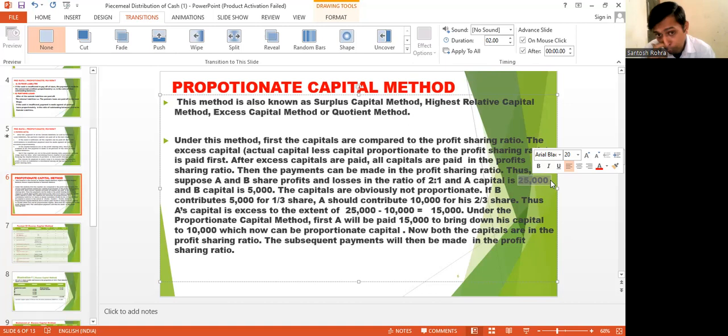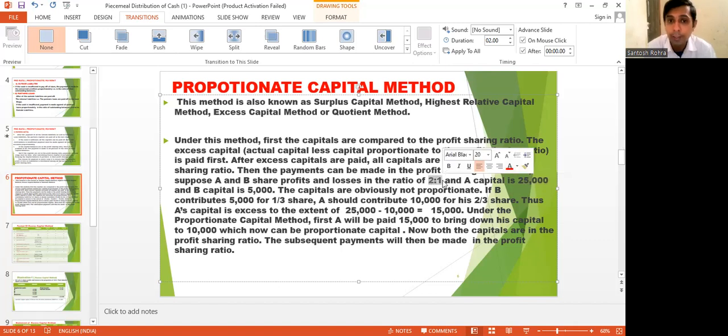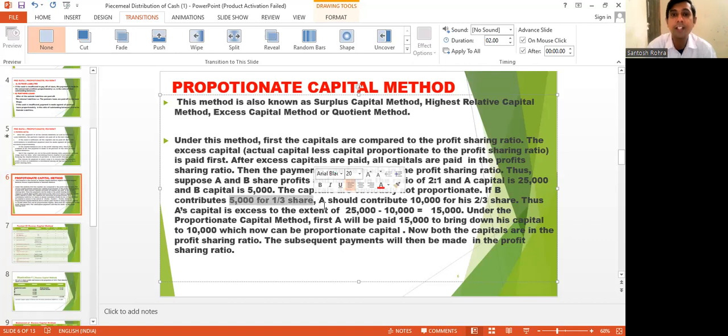But the profit which A is getting is only 2 times, as we see in 2:1. So the capitals are obviously not proportionate. If B contributes 5,000 for one third share, then A should contribute 10,000 for two thirds share. Thus, A's capital is excess.